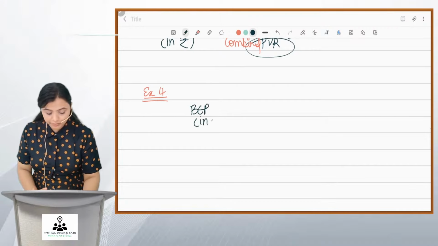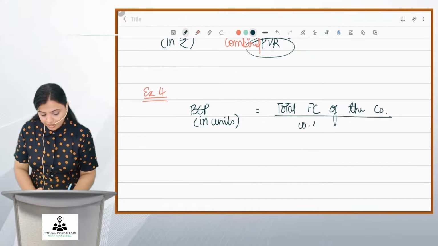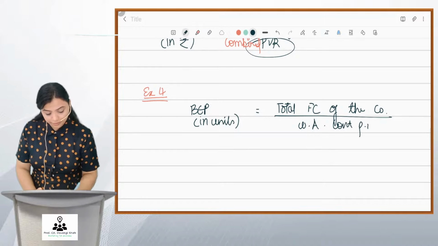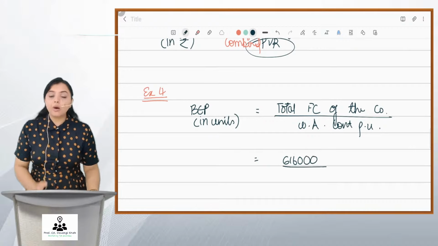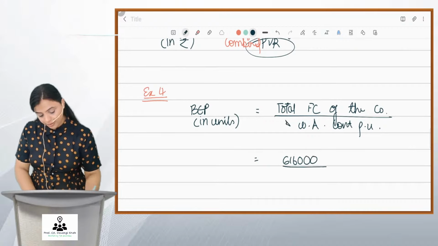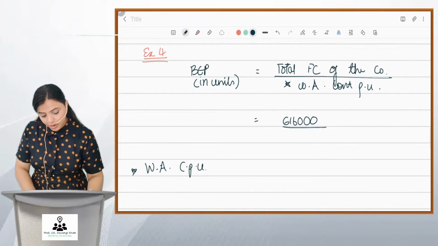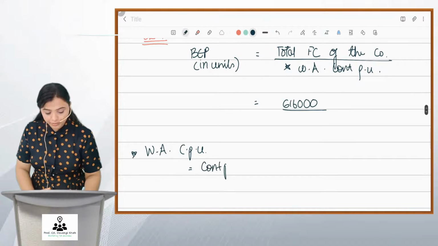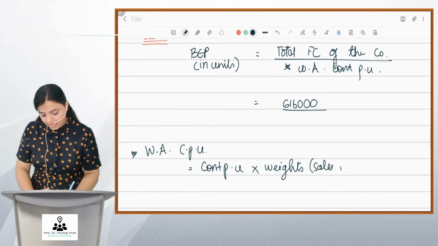BEP in units will be total fixed cost of the company divided by weighted average contribution per unit. Total fixed cost is 6,16,000. We know this. Now, how to calculate this weighted average contribution per unit? I'll do this working here. Here we take contribution per unit multiplied by the weights of product, and these weights are nothing but the sales mix quantity.